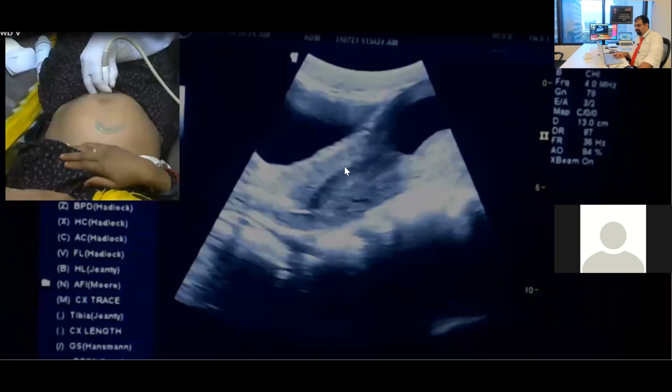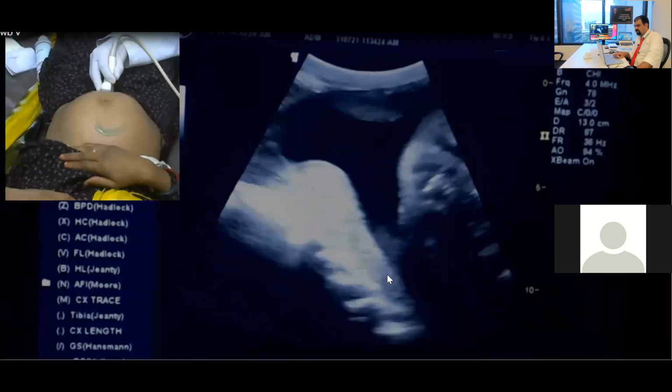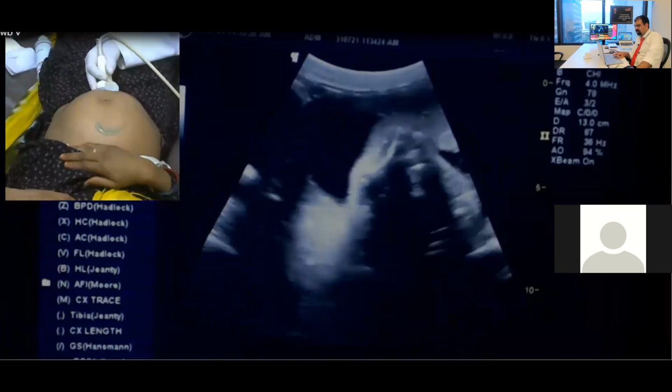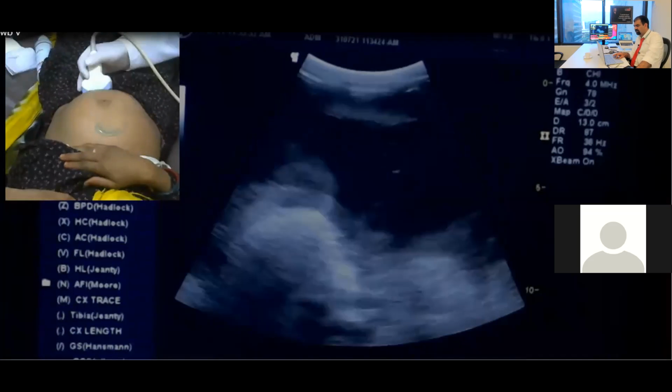I will use TGC. So here I want to decrease the gain of this area only. Now see, I am decreasing this area only so that it will get clear. So this is the difference between the TGC and the overall gain. What I will suggest to you, Dr. Ujjwala, is to go to the physics and machine settings course. These things are covered in detail over there.